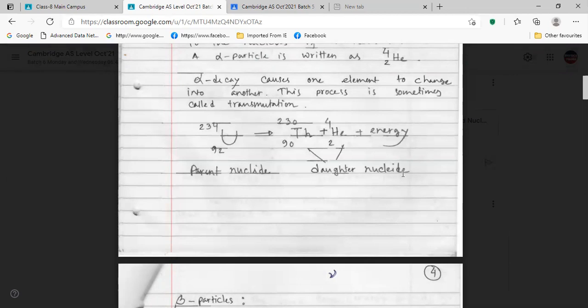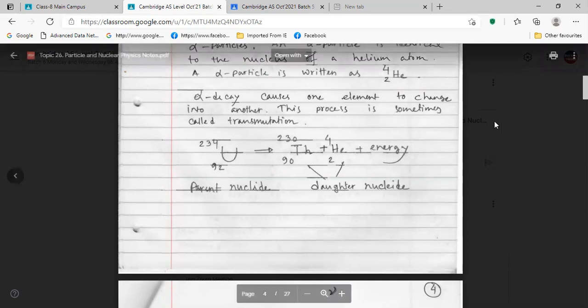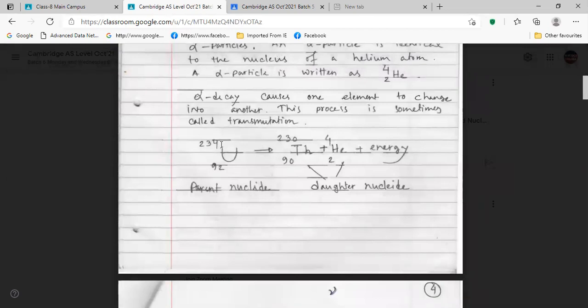So next, here we have one equation. You have to be very familiar with this type of notation: if you have uranium 234, with atomic number 92, then you are getting thorium. In your question, they will not give you 230 or 90, they will just give you helium, and you have to fill up the blank.